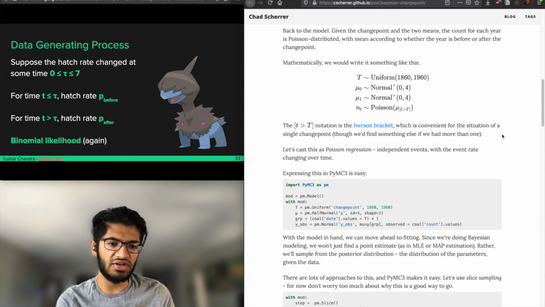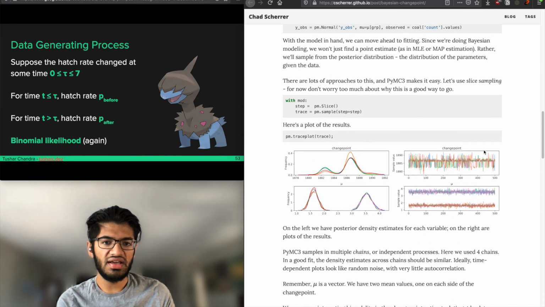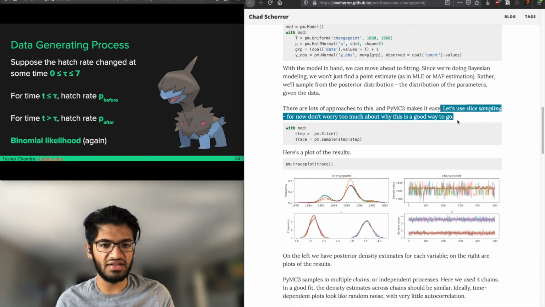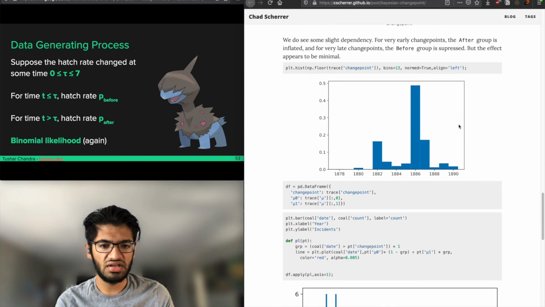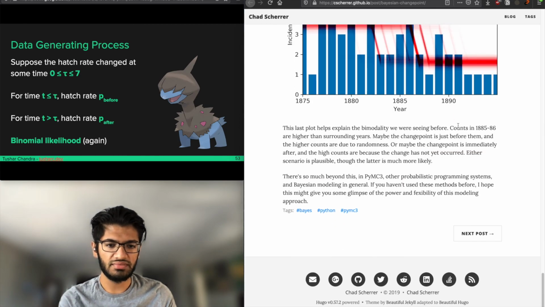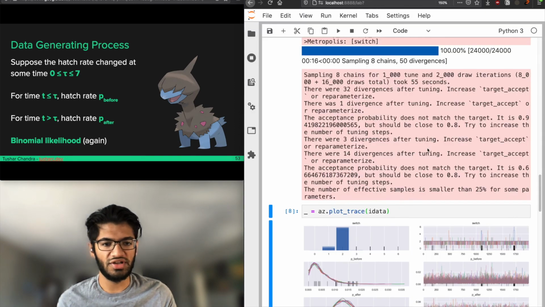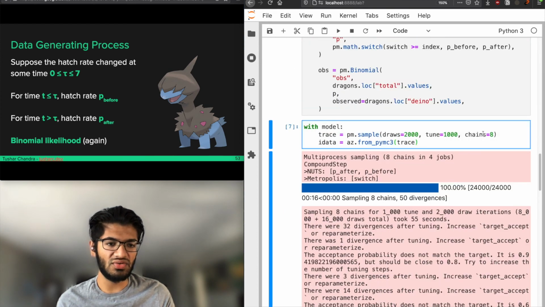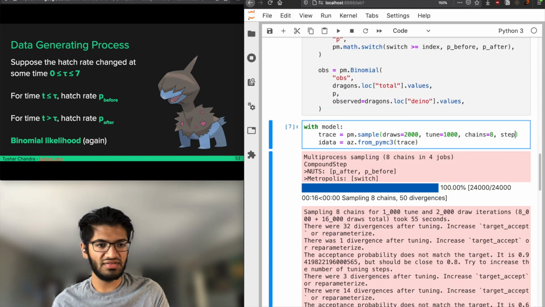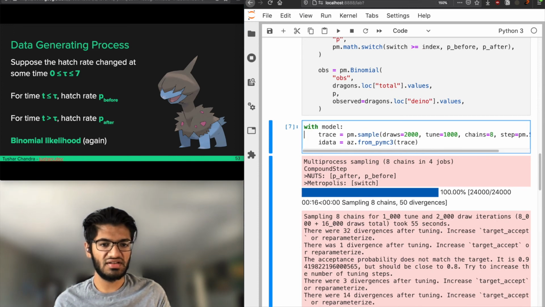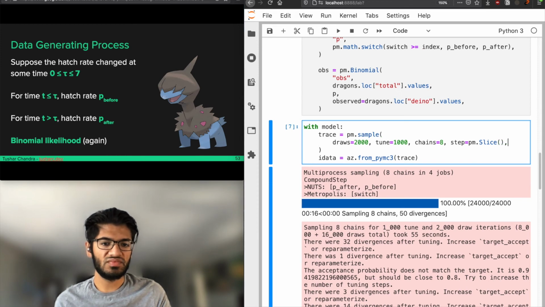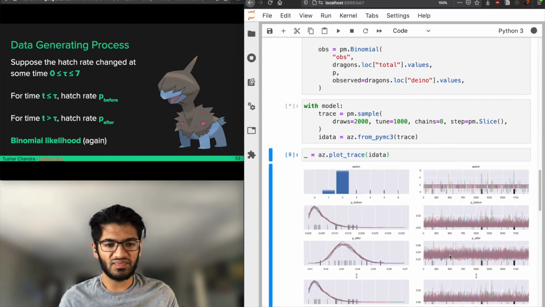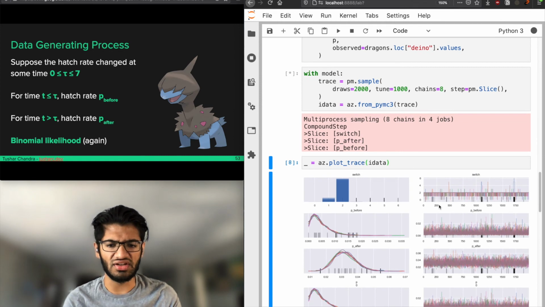I read through this post and thought, this sounds pretty similar to what I'm doing. And what they say is, let's use slice sampling. For now, don't worry too much about why this is a good way to go. They never went on to explain it, which I was kind of confused by, but I tried it too. And lo and behold, if you change step to pm.slice, I'm going to move this onto a new line so you can see everything. If you change step to pm.slice, suddenly things are going to look a lot better.